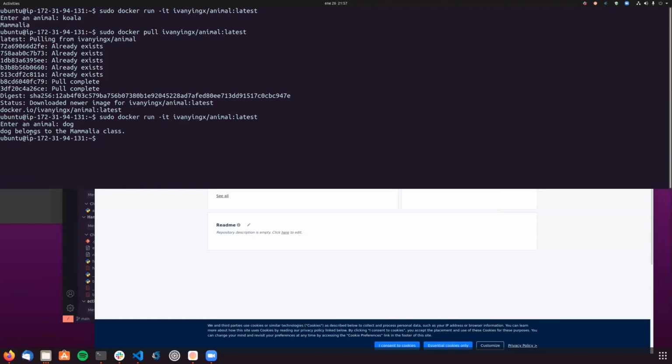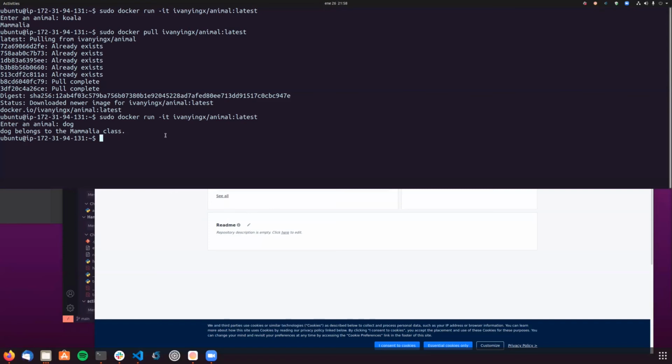We don't have to go through all the process of building, pushing, and all of that manually. We can just set a GitHub action that will be triggered whenever we make a push to main, and it will automatically update our image on Docker Hub, and we can pull that wherever we are. So right now, if you are on your local machine and you run this command, docker run -it and this image, you will see something like this.